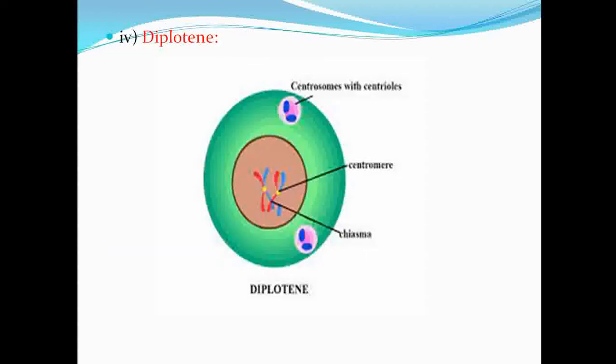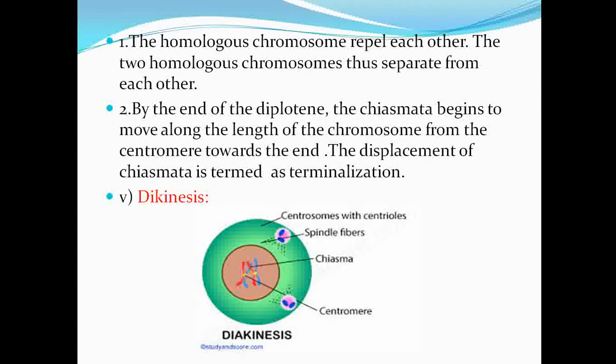Now the last one is diplotene. In this diplotene process, you can see the chiasmata formation, and then the exchange of the genetic material is taking place, and the centromeres are moving away from each other. So the repelling of the homologous chromosomes is taking place.